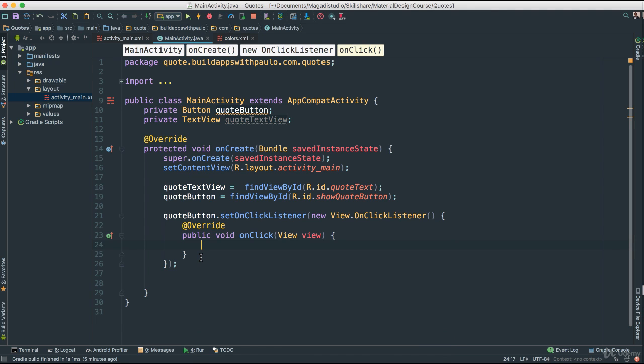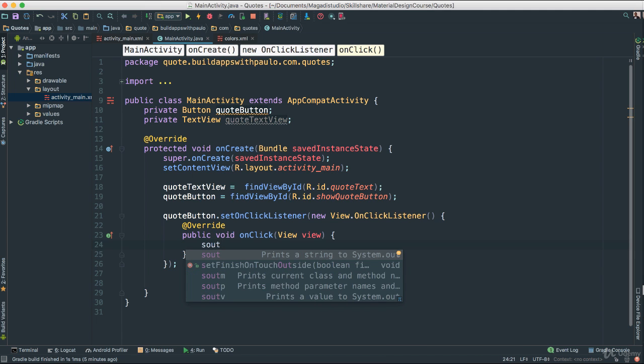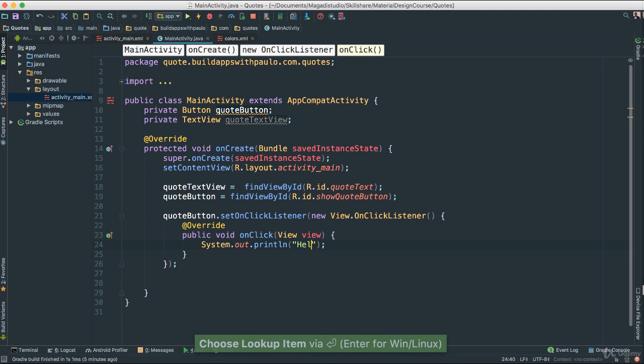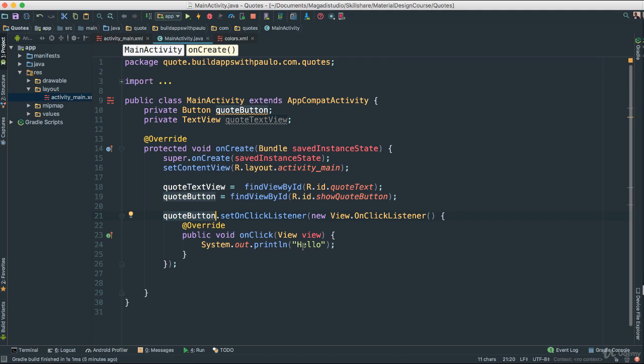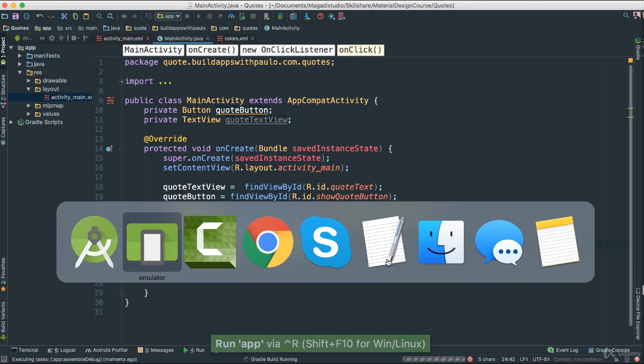Okay, if this is new for you, don't worry about it. All we are interested in is this onClick method inside here. So now if I go ahead and say, for instance, sout, like that, say enter, and say hello, and save, what this means, whenever we tap on the quote button, we should see in our console hello, right? You believe me? Okay, let's try. I'm going to run our app.